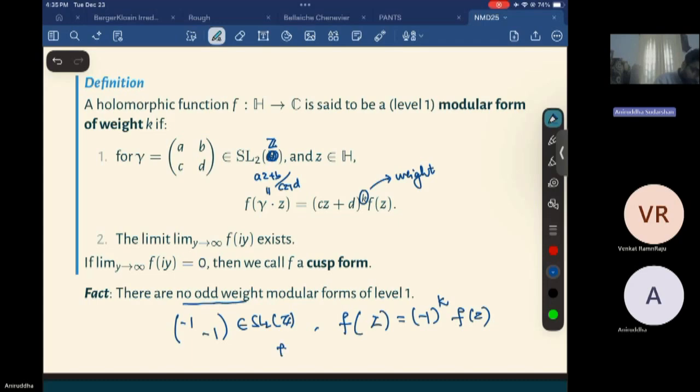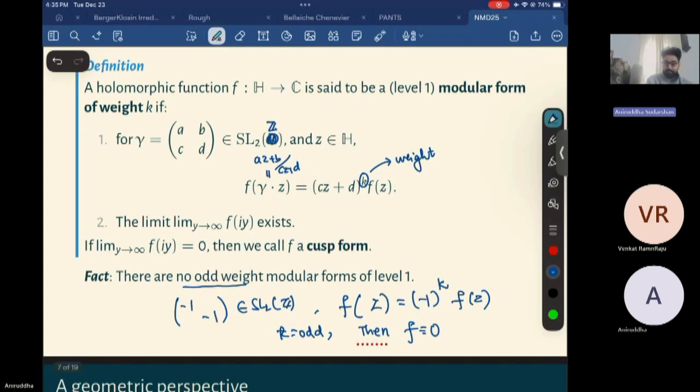So if k is odd, then f should be 0. So if I want to look at non-trivial modular forms, I have to have even weight.